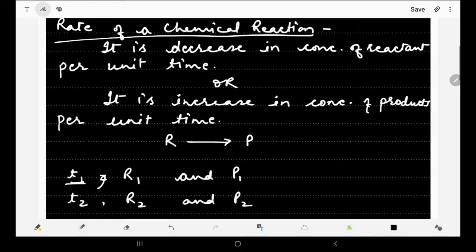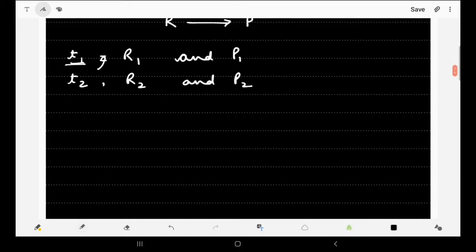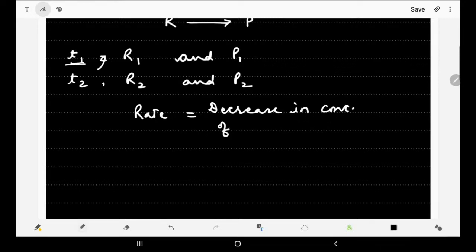So how do we determine the rate of reaction for this particular reaction? Rate of reaction is equal to the decrease in concentration of R divided by the time taken for that decrease.